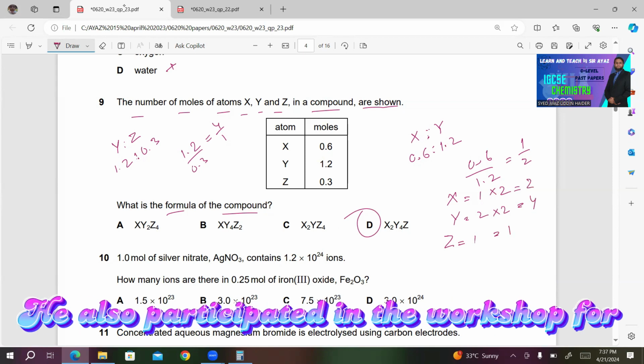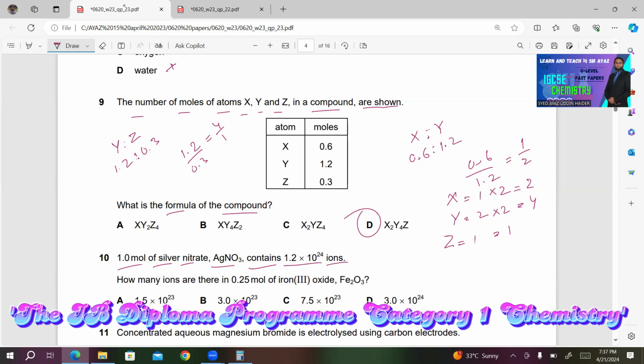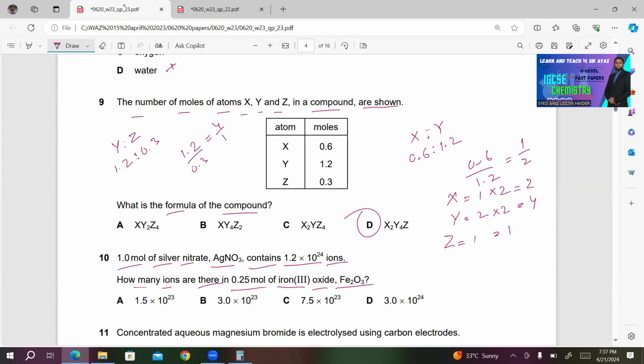Number 10. 1 mole of silver nitrate, AgNO3, contains 1.2 times 10 to the power 24 ions. How many ions are there in 0.25 mole of iron(III) oxide, Fe2O3? Now we need to work out the number of ions in 0.25 mole of iron(III) oxide.